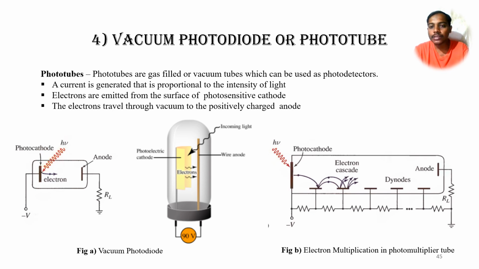In figure B we can see that whenever incident light strikes the photocathode material, electrons are ejected from the metal surface. Those electrons are again responsible for ejecting other electrons, so we can see a multiplication action there. They transfer their energy and help remove other electrons, so that multiplication action happens.